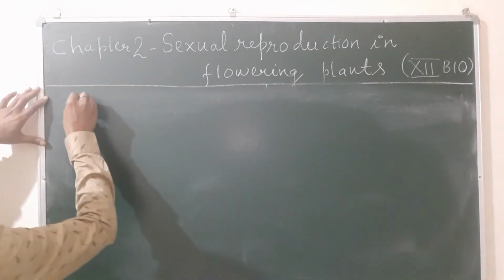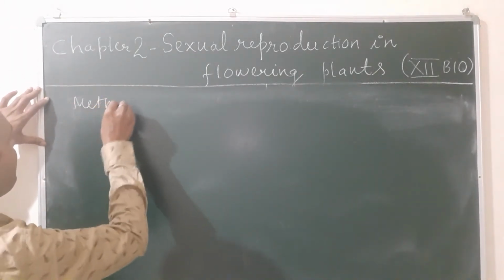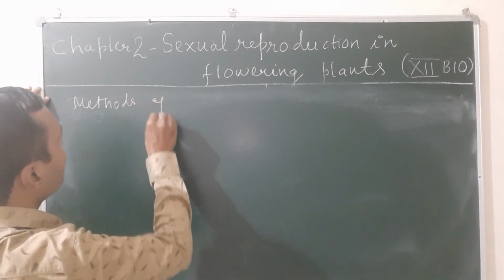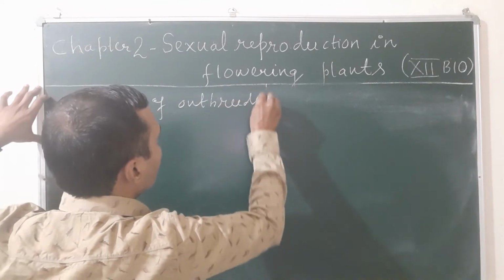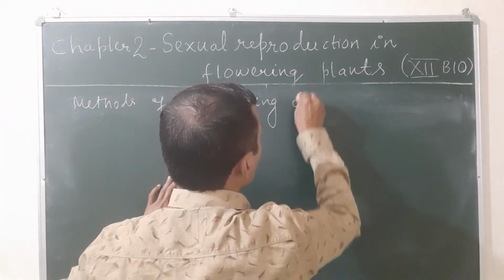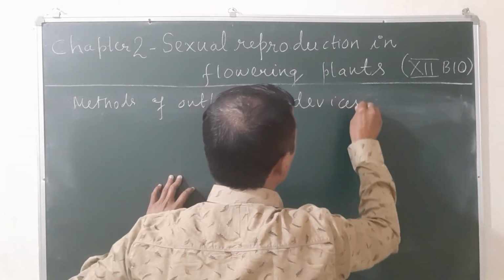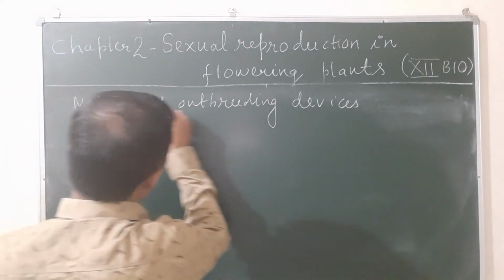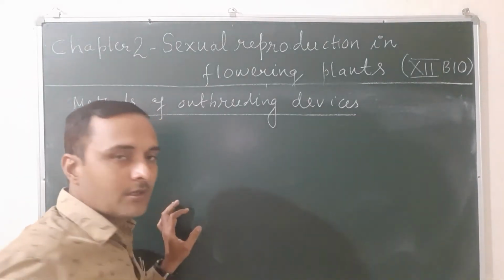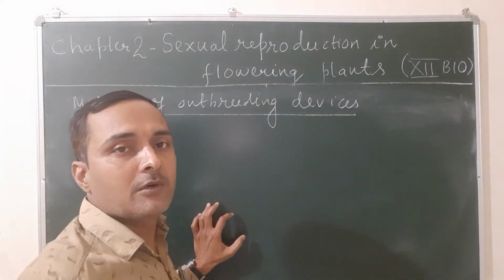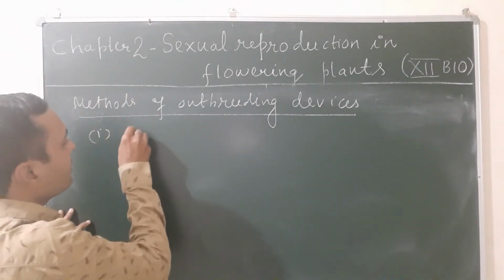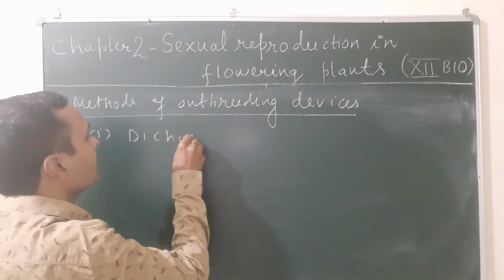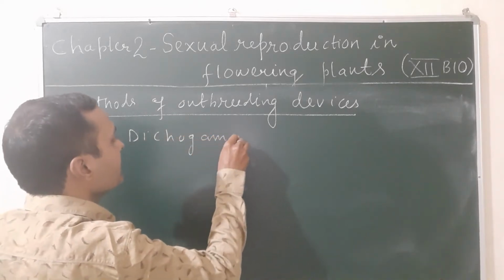Methods of outbreeding devices in flowering plants. First of all, you have to know the names, then we will discuss in detail one by one. The first one is dichogamy.